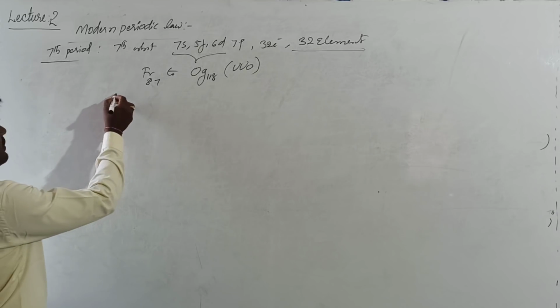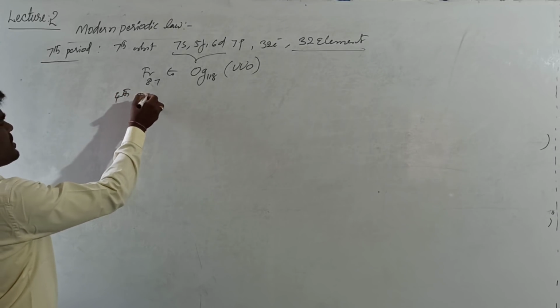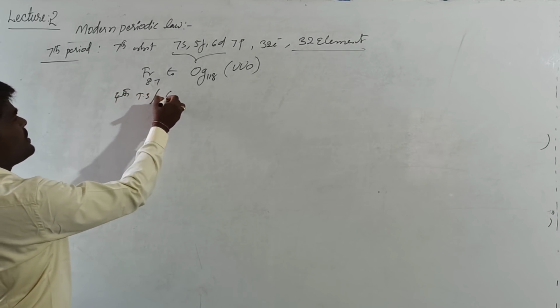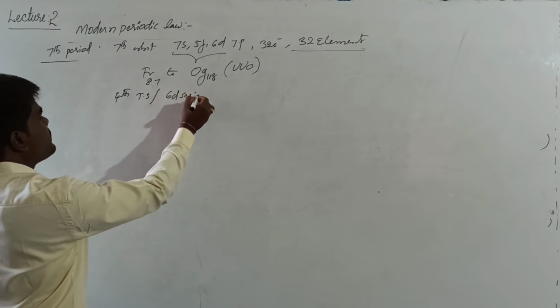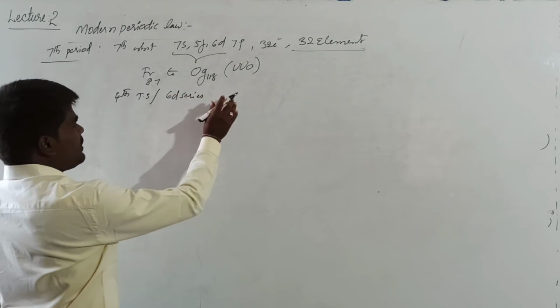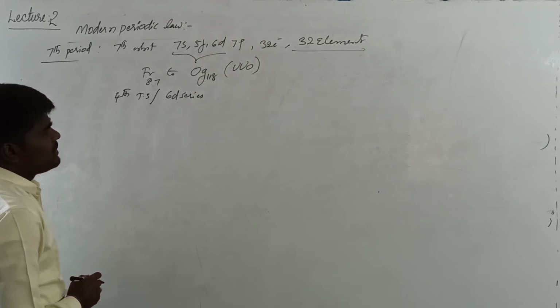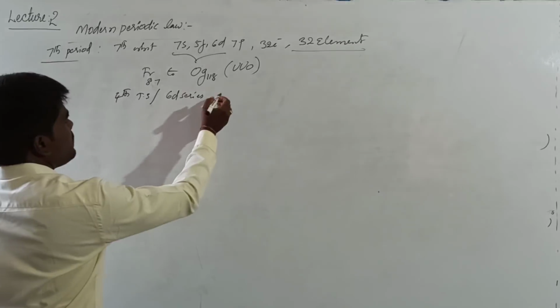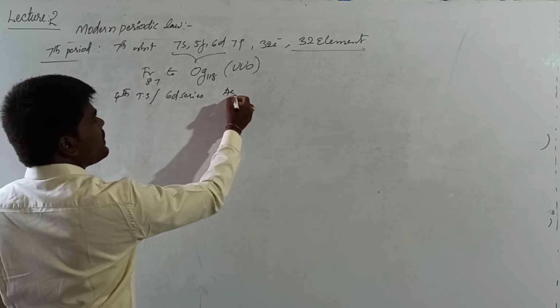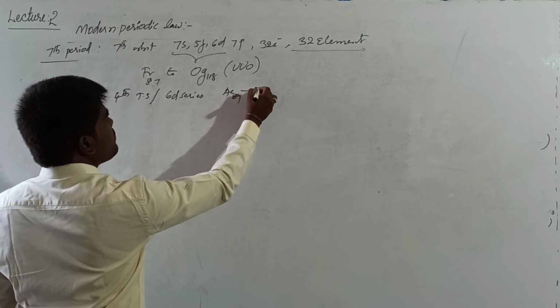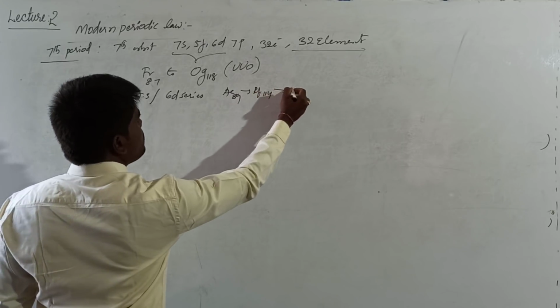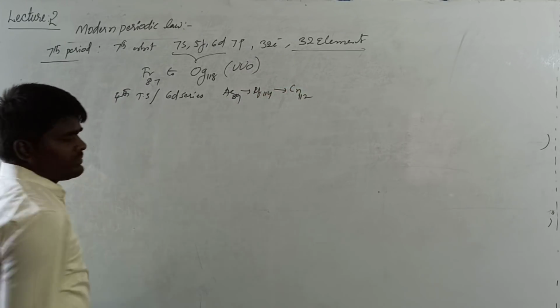Here it is associated with the 4th transition series, which is also called the 6d series. What is the 6d series here? It will be from actinium 89 to rutherfordium 104 to copernicium 112.